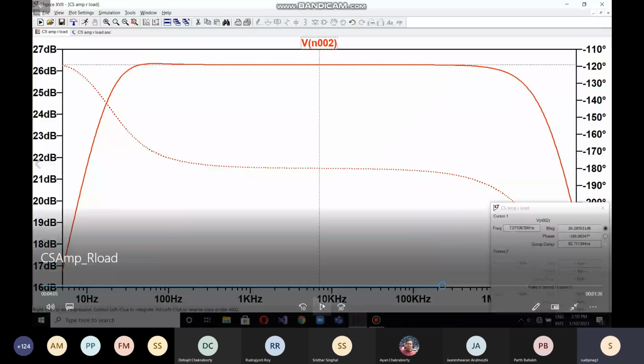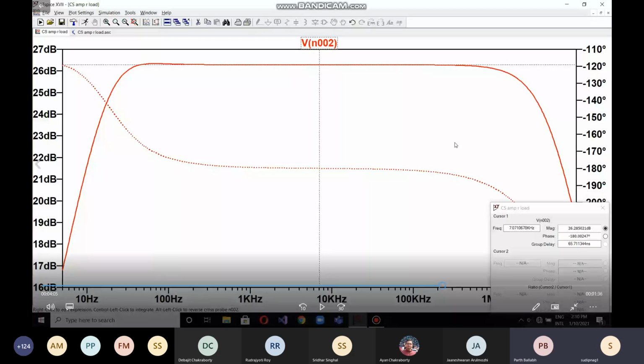So what you are doing over here, just explain here. Yes, sir. Now what we are trying to check is I will vary the load resistance, so the gain of this amplifier will vary, and we will check the effect of the load resistance on the gain and bandwidth of the circuit.